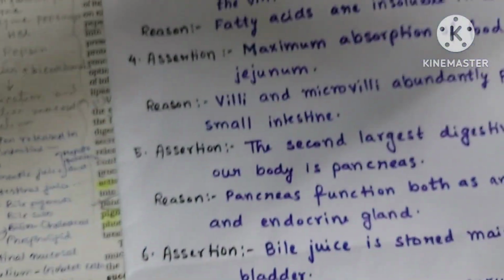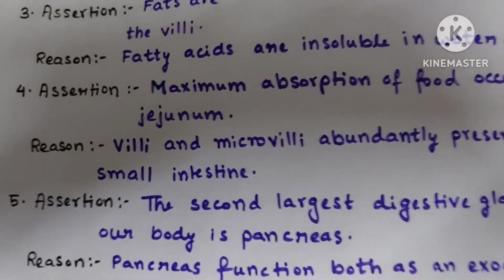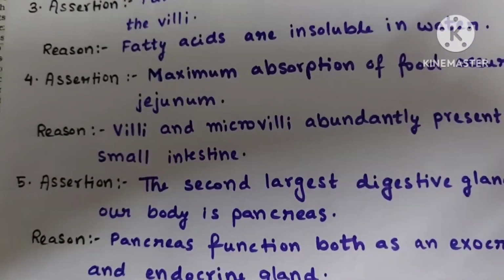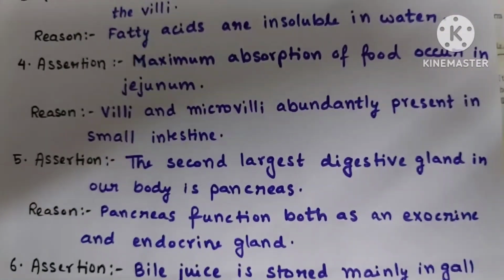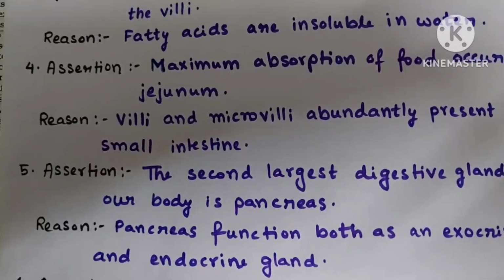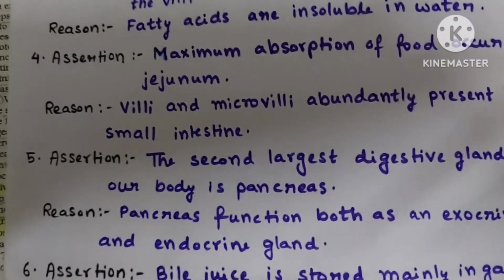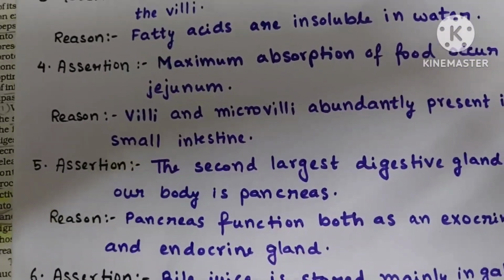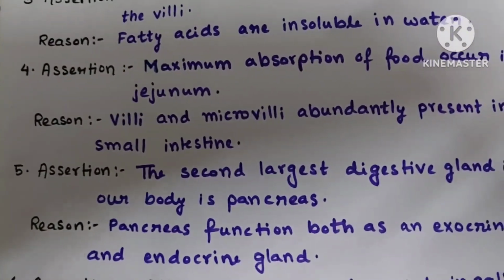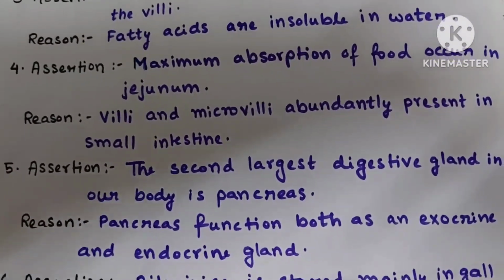So assertion is true and the reason is villi and microvilli abundantly present in small intestine. Yeah, this statement is also true and the reason is also correct because villi and microvilli increase the surface area which helps in absorption.